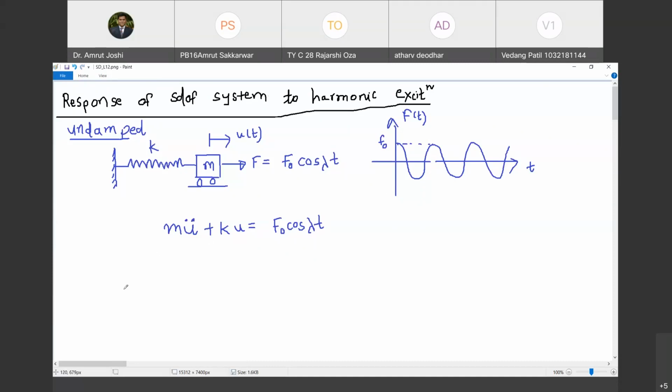Now let us quickly write down the solution. The general solution of this expression is the complementary function plus the particular integral. The complementary function is the solution of this equation obtained by equating it to 0. So m u double dot plus k u must be equal to 0.